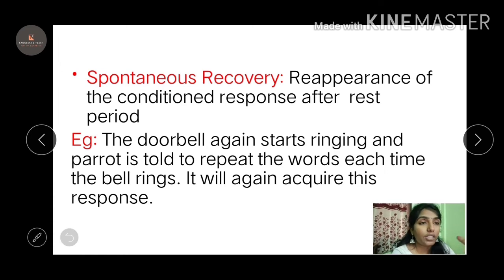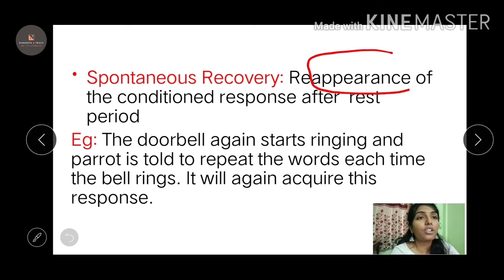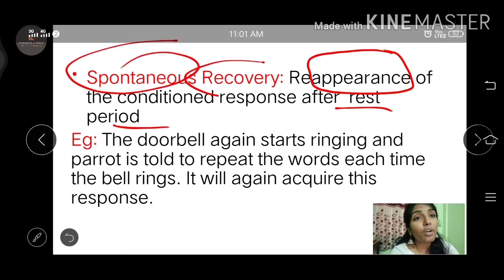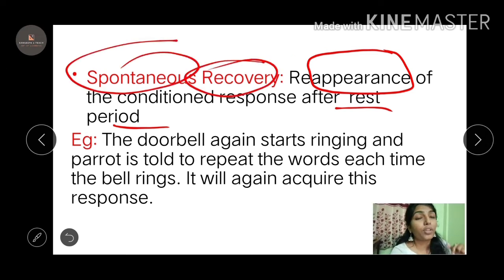Coming to spontaneous recovery, whenever it hears the bell ring again, it will spontaneously react. Spontaneous recovery is the reappearance of the conditioned response after a rest period. So after some time, whenever the bell starts ringing again, the parrot will repeat the words. It is recovering what it was doing before. Whenever it hears the bell ring, it will start to repeat the words that were taught to it.